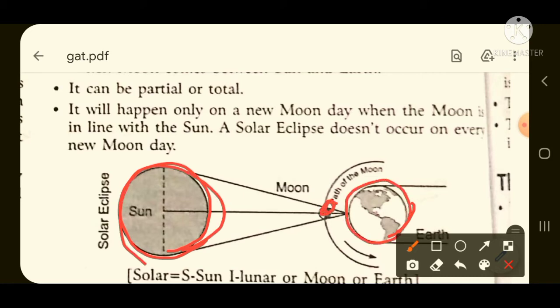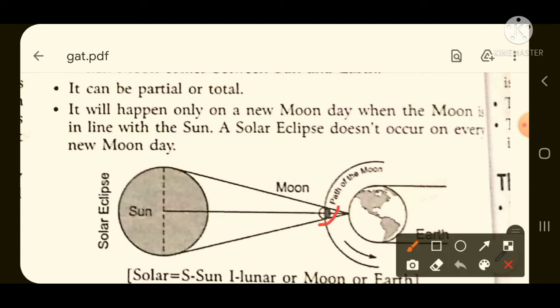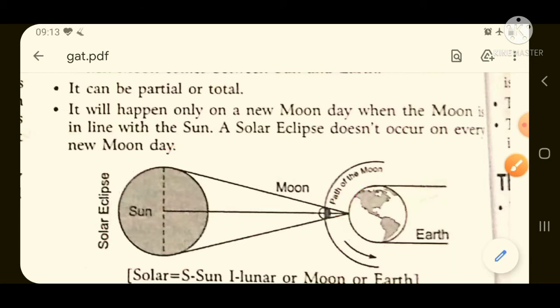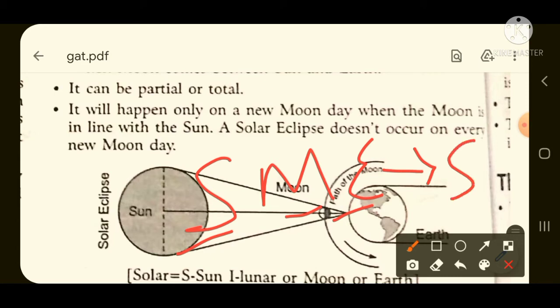If the moon comes between the earth and the sun, then this eclipse is called a solar eclipse. So this series you have to remember: SME means sun, moon and earth. This stands for solar eclipse. SME, solar eclipse, sun, moon and earth.